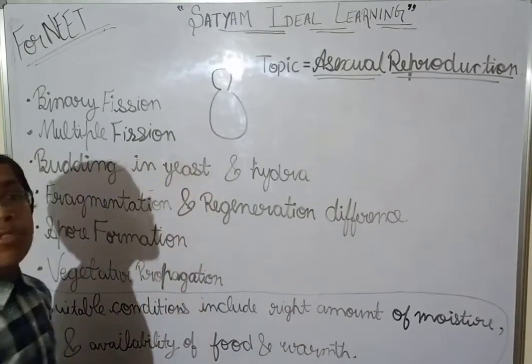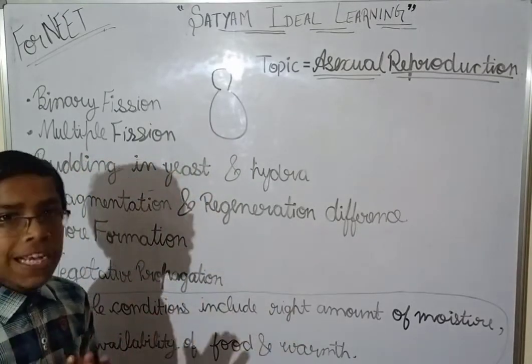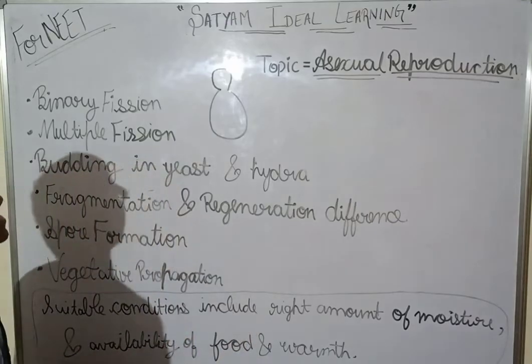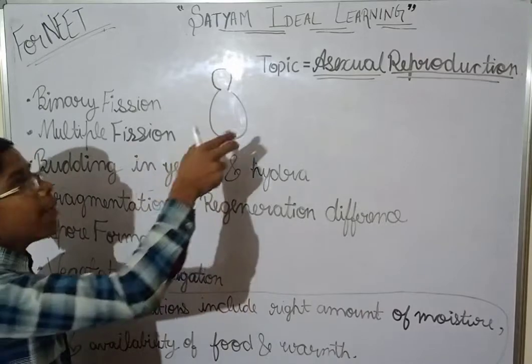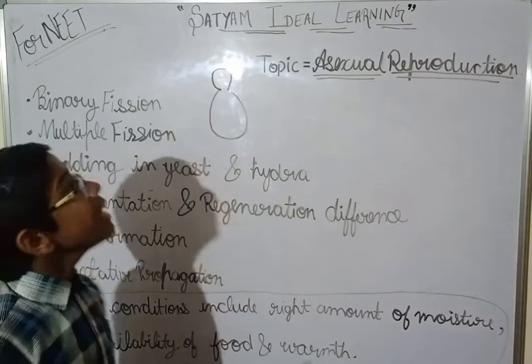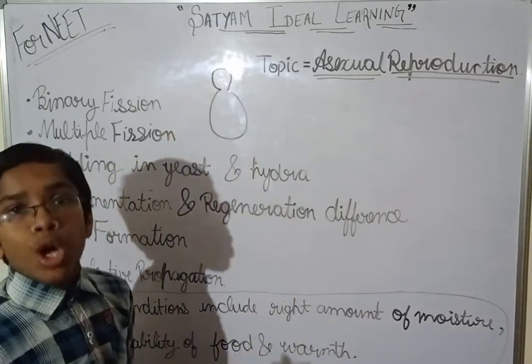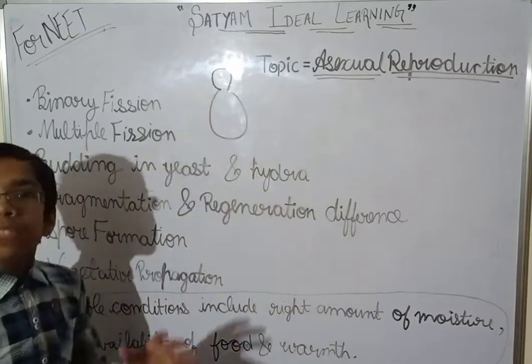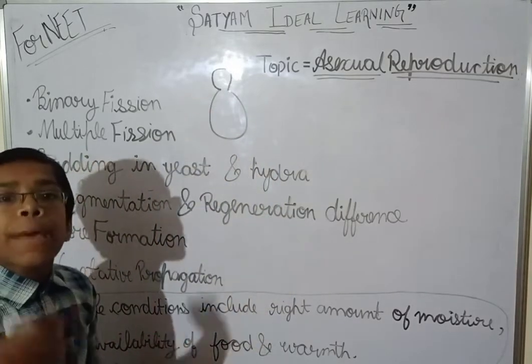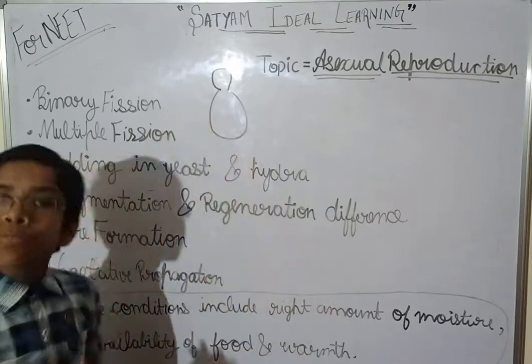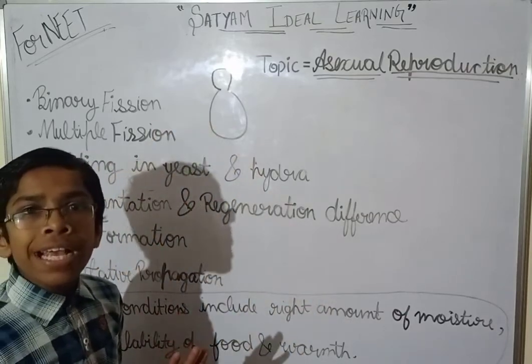Clear? And the bud will attach to the parent's body till it reaches the stage of maturity. After it matures, it will detach or separate from the parent's body. Are you getting my point now, guys?